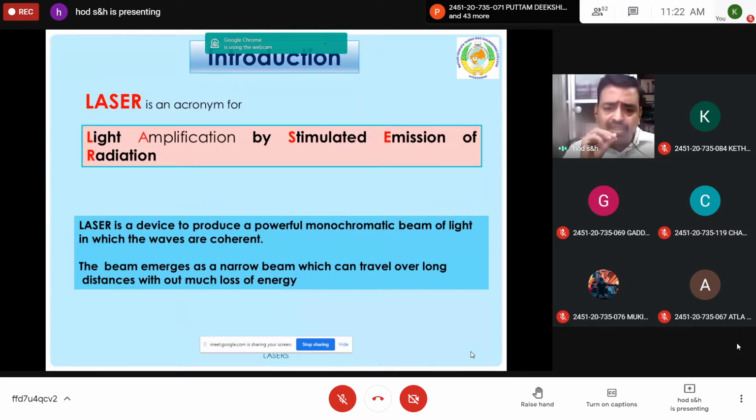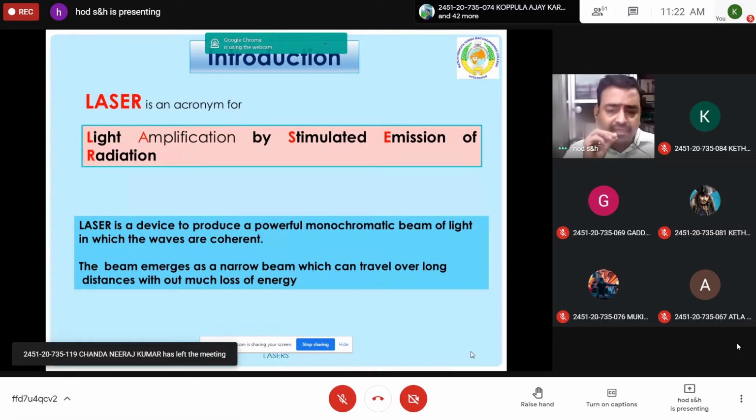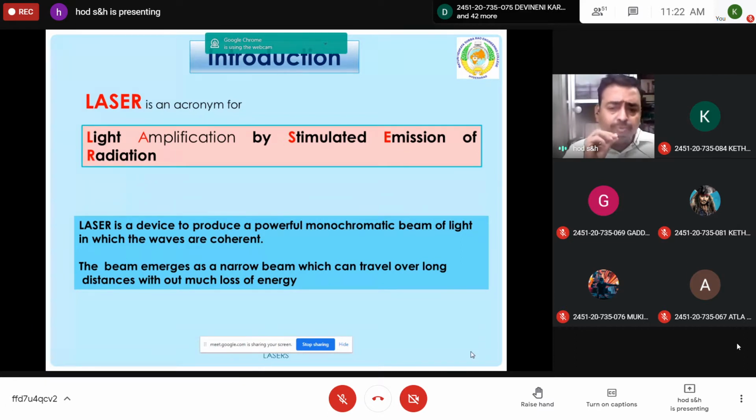By using this principle, one can produce a highly monochromatic light which is very coherent and energy is also very high. Highly energetic, monochromatic, coherent light beam can be produced by this technique, which is used for many applications. So what actually the mechanisms involved to produce such type of light radiation, we are going to discuss.